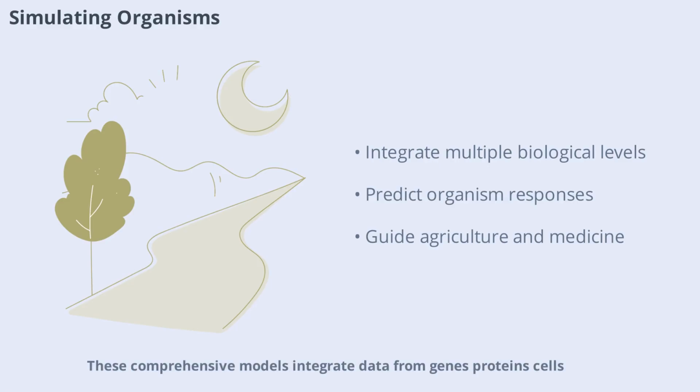These comprehensive models integrate data from genes, proteins, cells, and organs to predict how an organism will respond to various conditions. Such simulations are invaluable for studying development, aging, and disease. They also play a role in agriculture, helping scientists breed more resilient crops and livestock. By simulating whole organisms, researchers can make predictions that guide real-world experiments and applications.